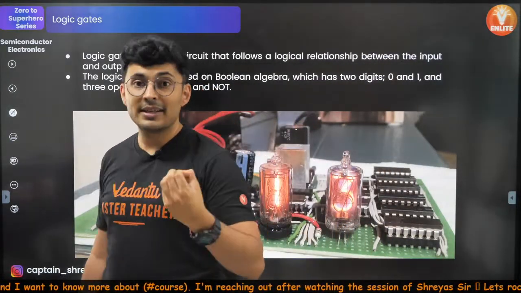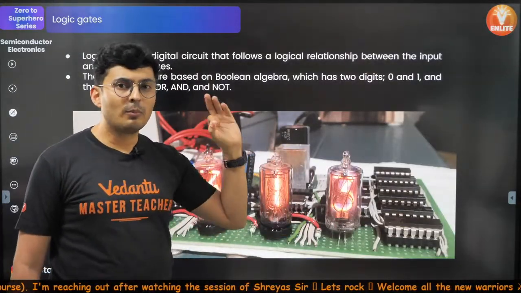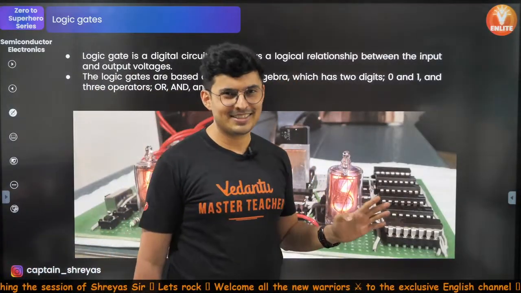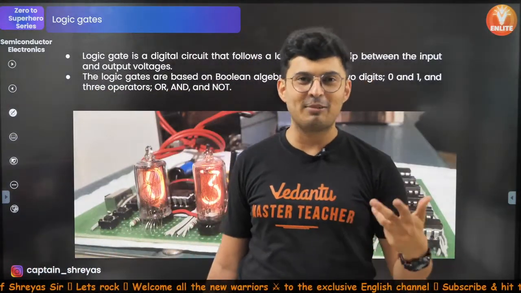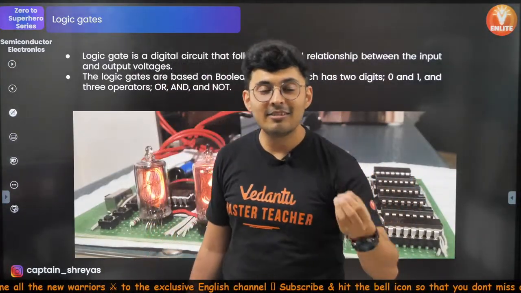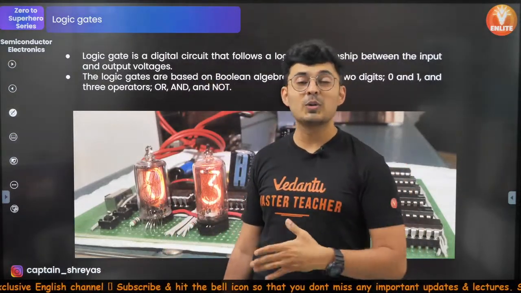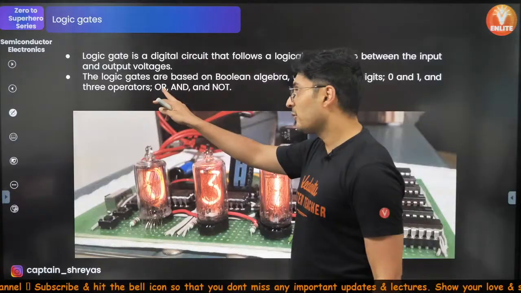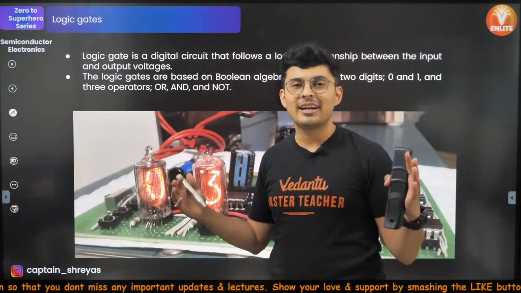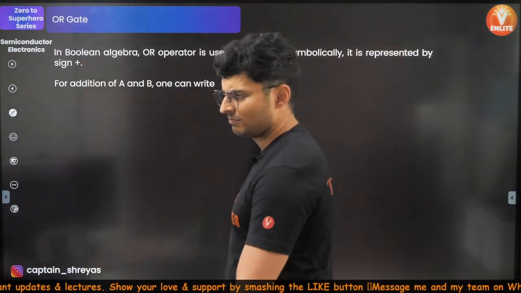And guess what? Only using AND, OR, and NOT, these are your most fundamental three operators, you can do all kinds of logical operations. Just like in maths, they say plus, minus, multiplication, division, and equal to. They are your operators in digital circuits, in digital signals, okay? In yes or no's or trues and false. If you can perform OR operation, AND operation, and NOT operation, you can do all kinds of logical instructions.